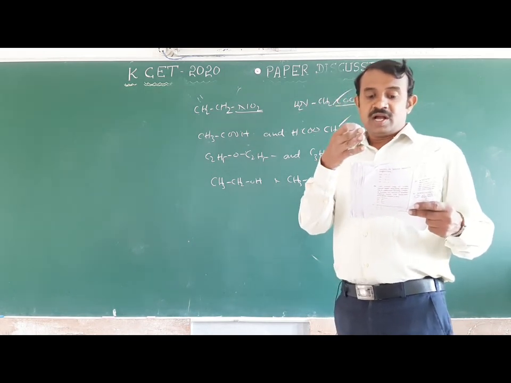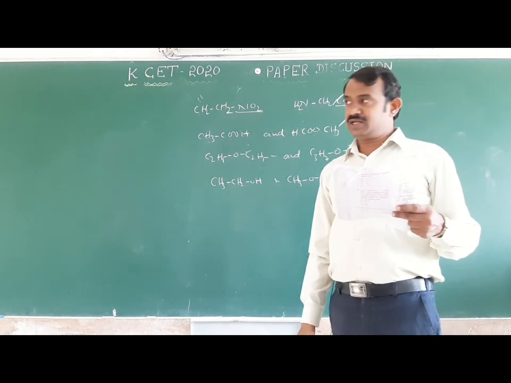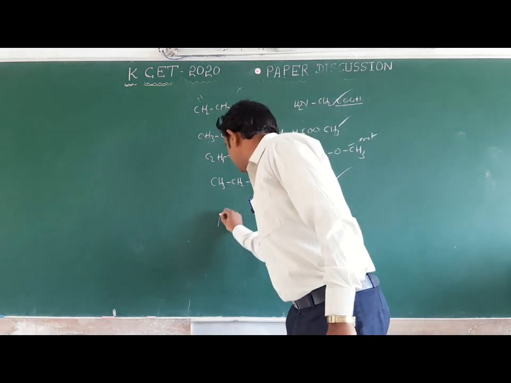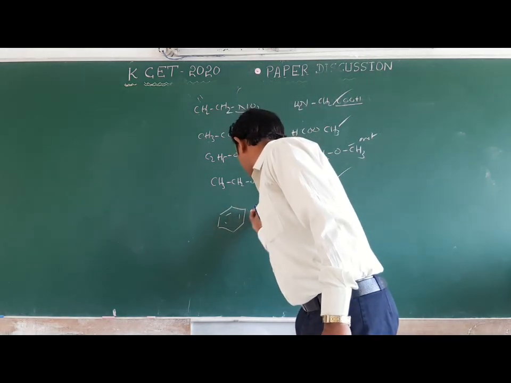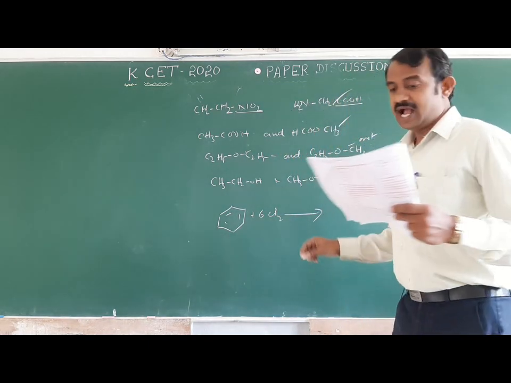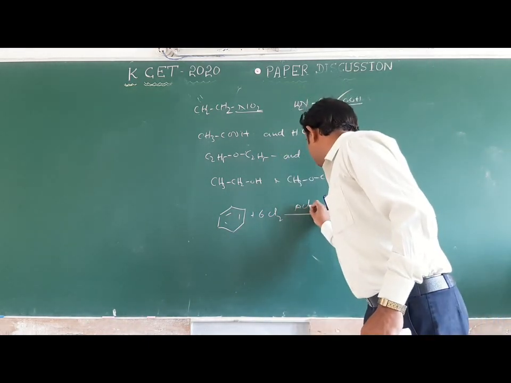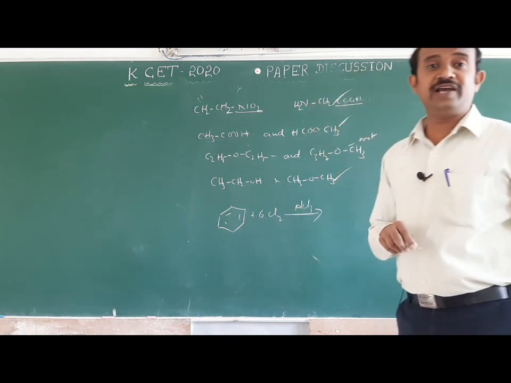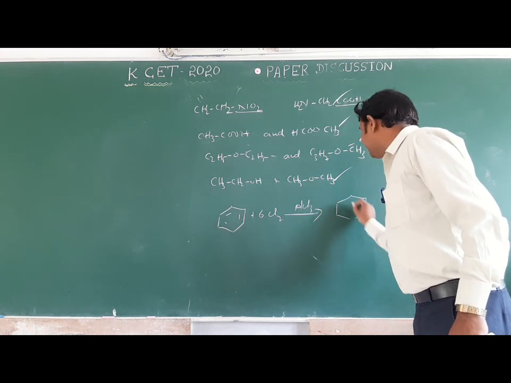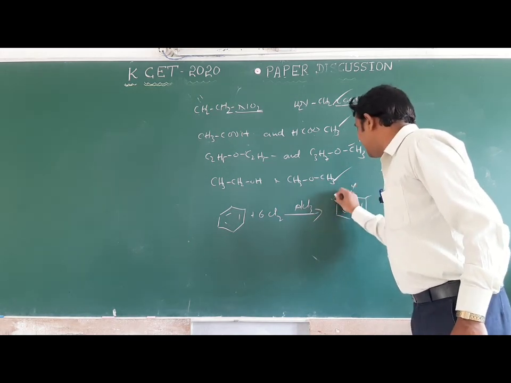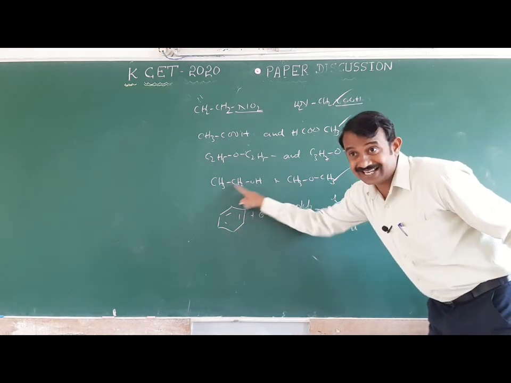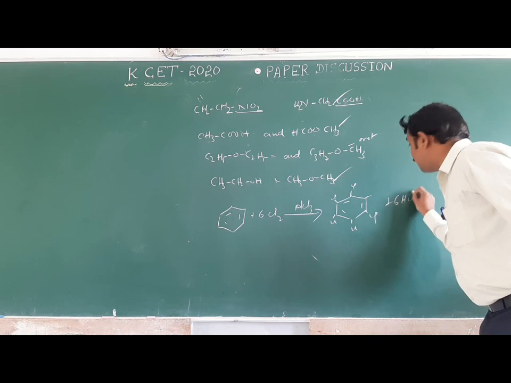Next one. Identify X of the following reaction when benzene reacts with 6 molecules of chlorine in the presence of anhydrous aluminum chloride. It is an electrophilic substitution reaction to form gamma-hexane, with 6 molecules of HCl released.